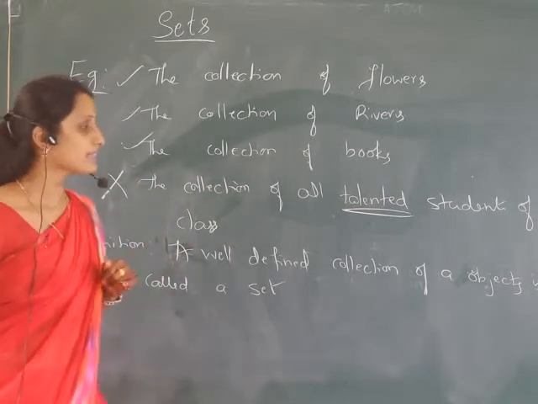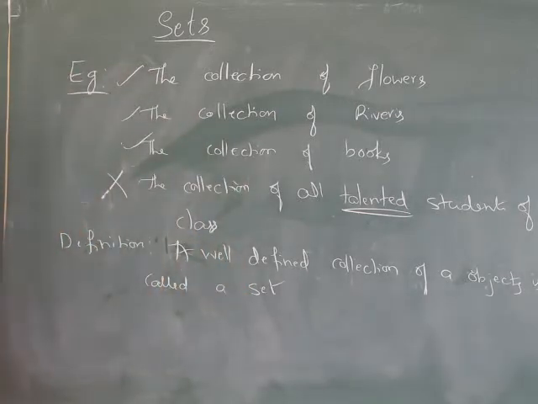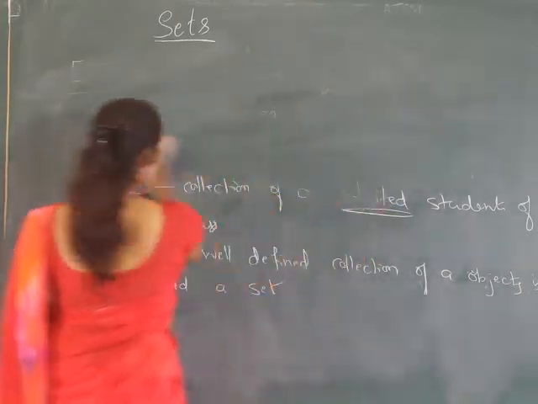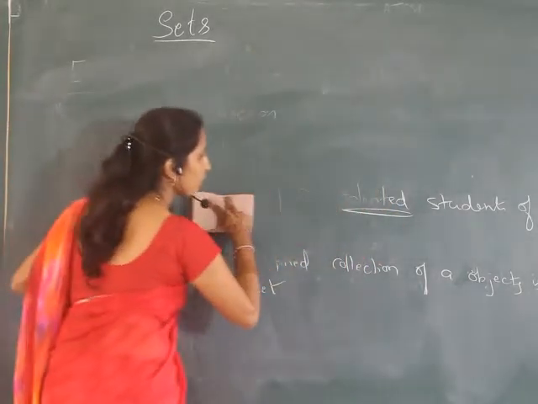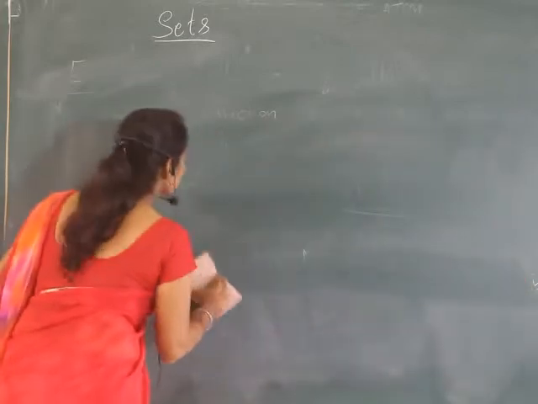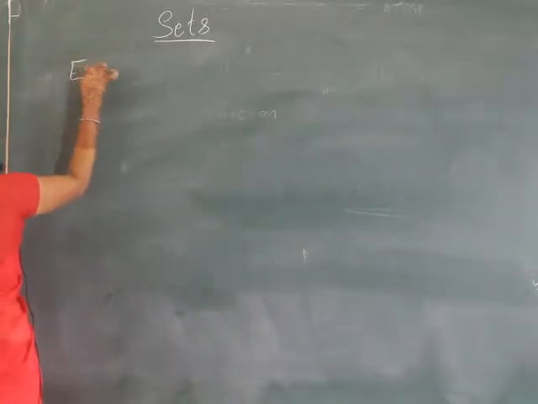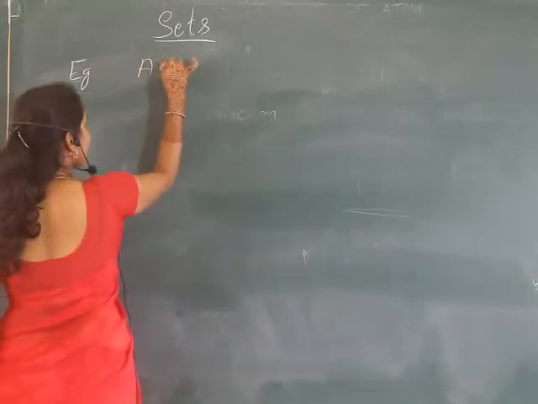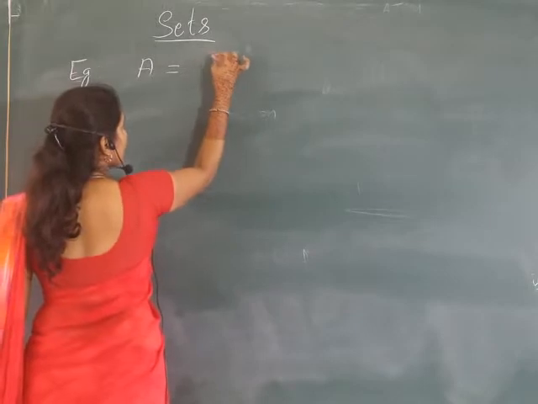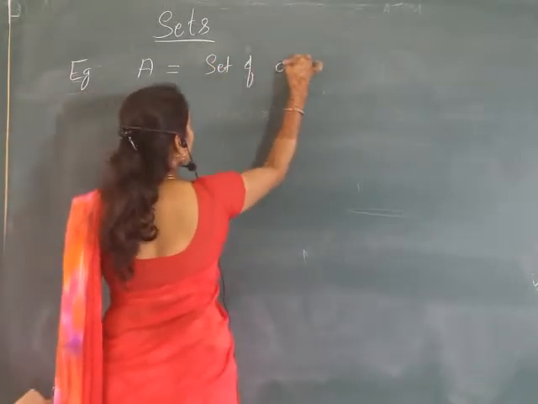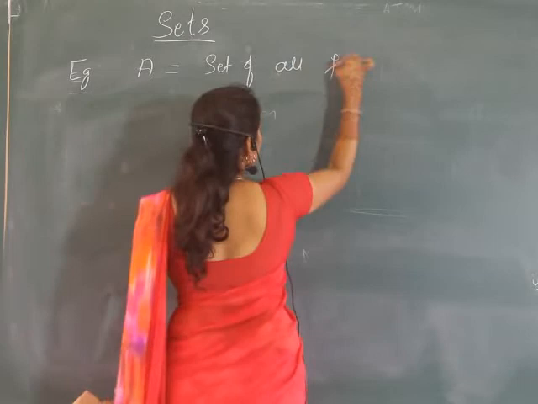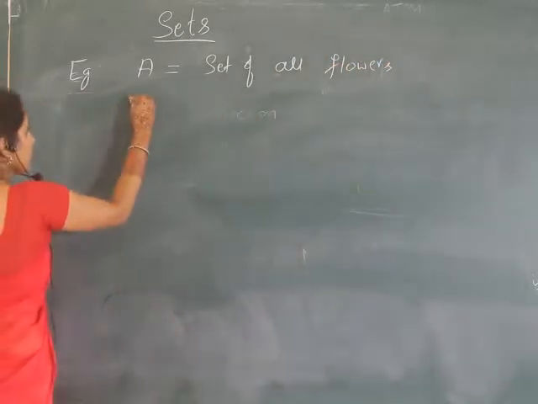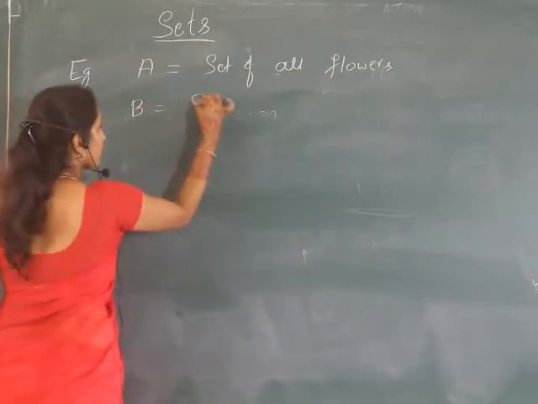Usually we denote a set by a capital letter. So how to denote that set? Suppose the set is a collection of flowers. We can denote a set by a capital letter. So set A is equal to the set of all flowers. Or set B is one more set.